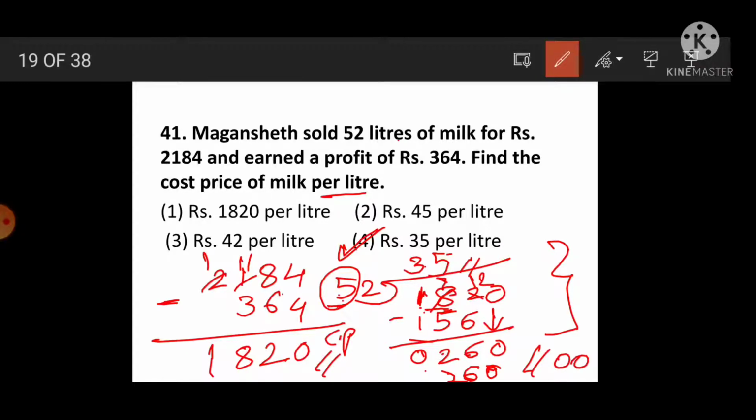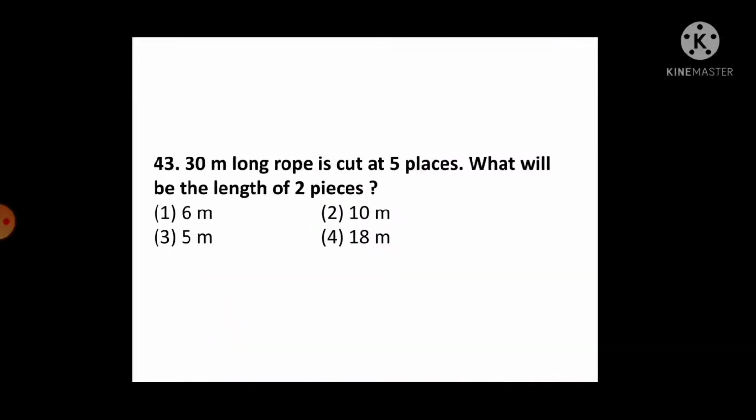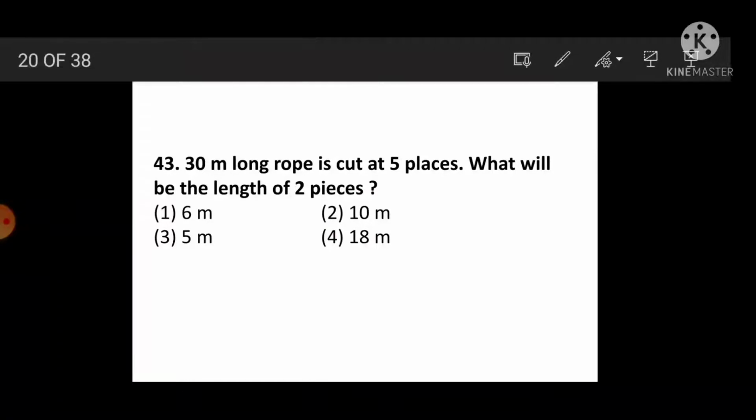Then I checked 5 3s are 15, and so I took 3s. Like this for 5s also. The remainder is 26, carry down 0, 260. 5 5s are 25, 5 6s are 30, so here we have to check 5 5s. Okay, so for maths what is important? Yes, practice is important.